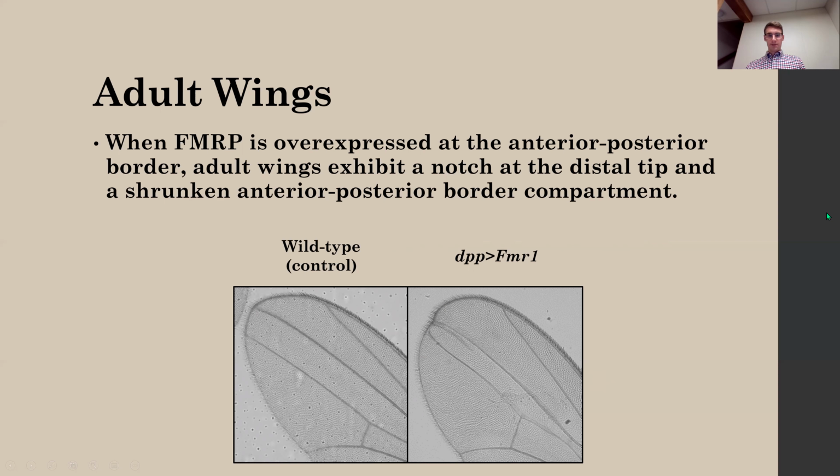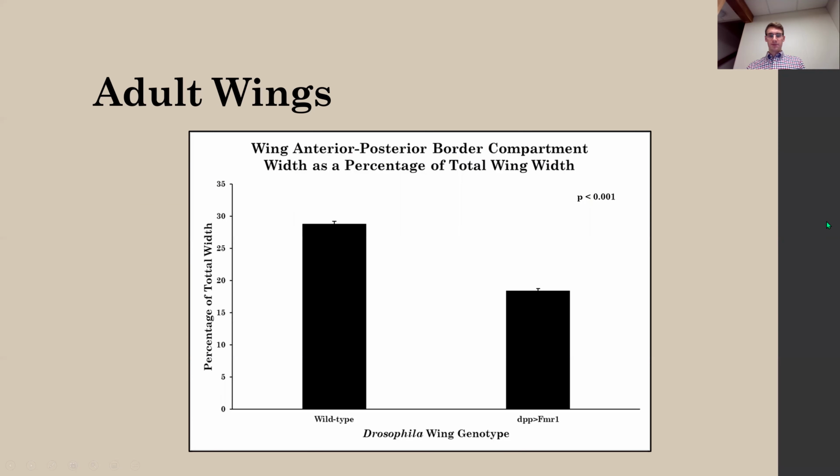Also, the experimental wing features a shrunken anterior-posterior border compartment, which I will call this compartment between these two veins. You can see that it is noticeably more narrow than its counterpart here in the control wing. And this result was quantified in this graph here.